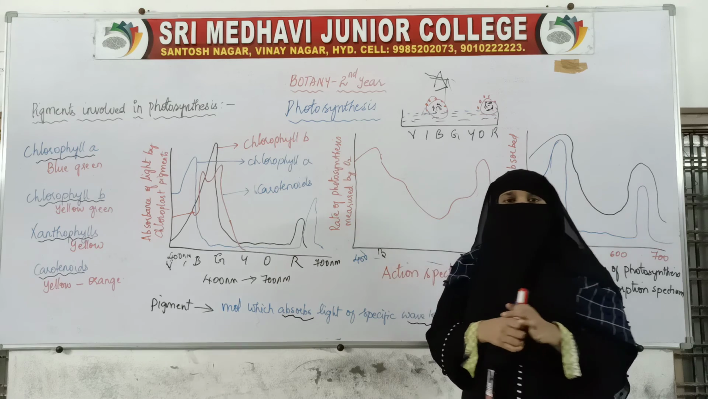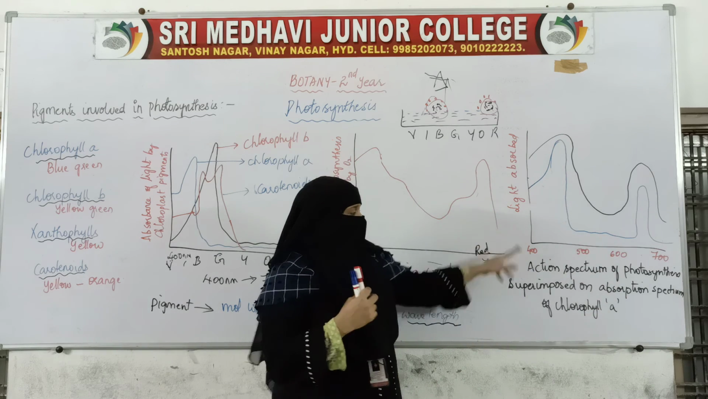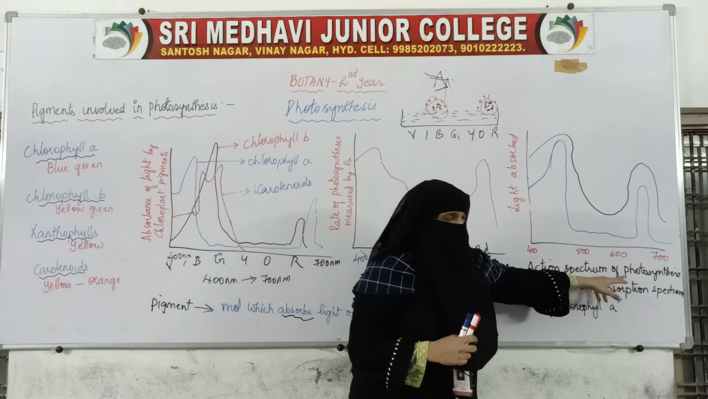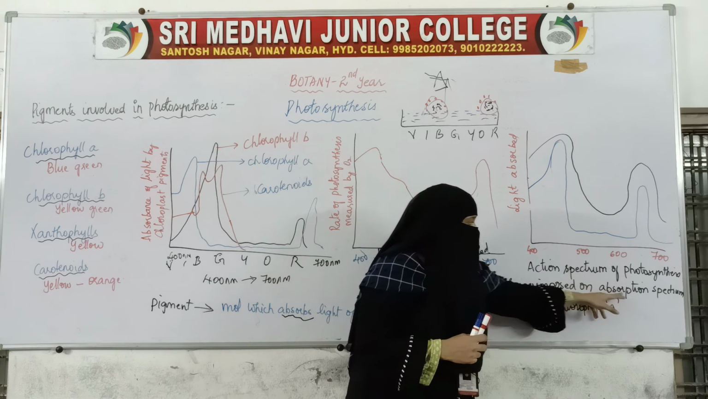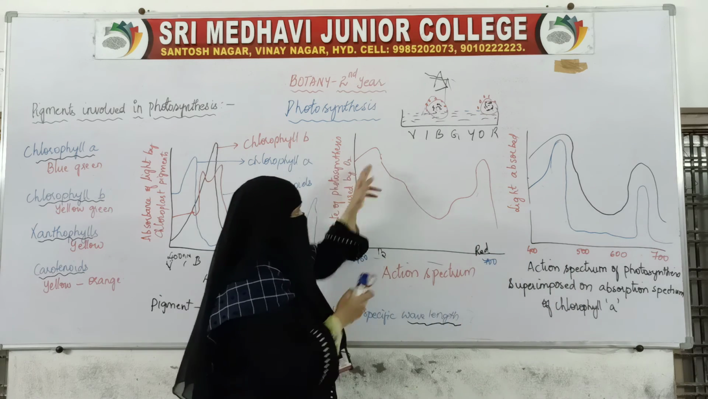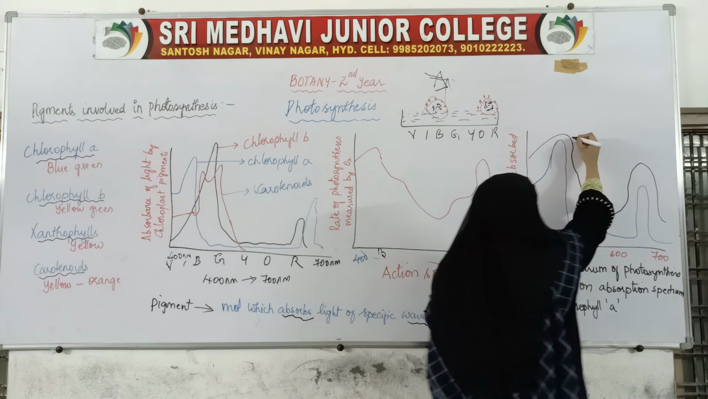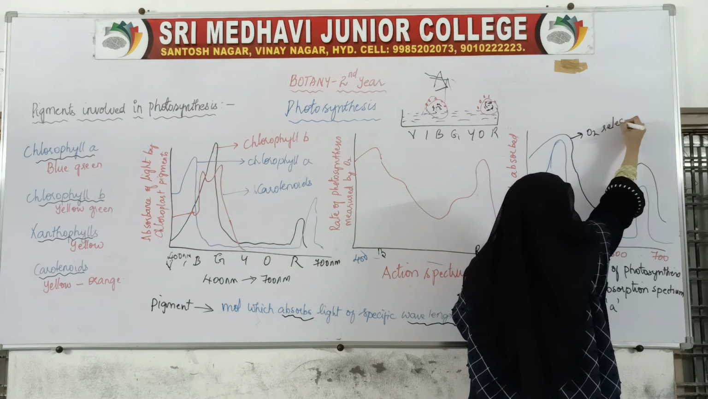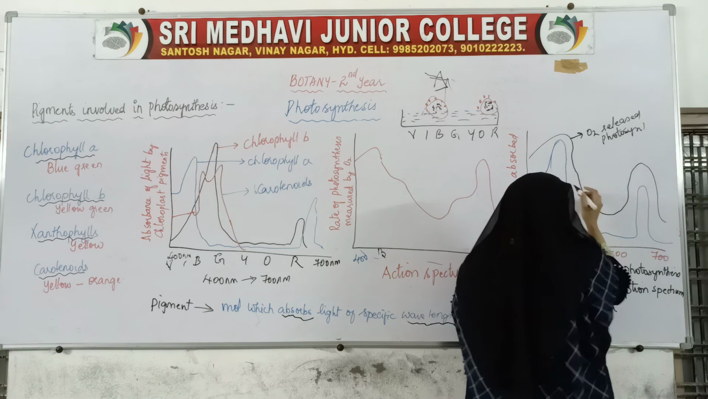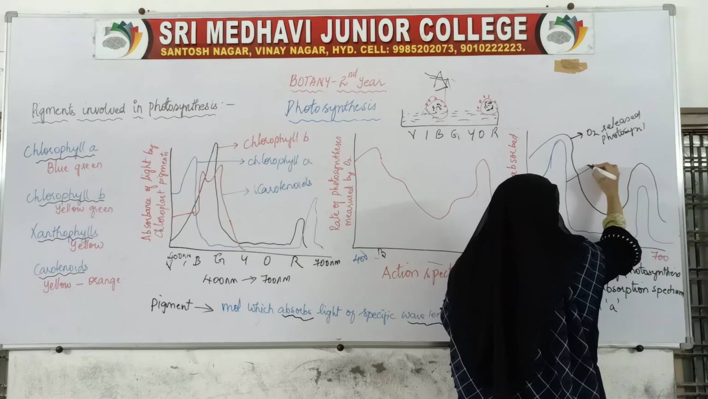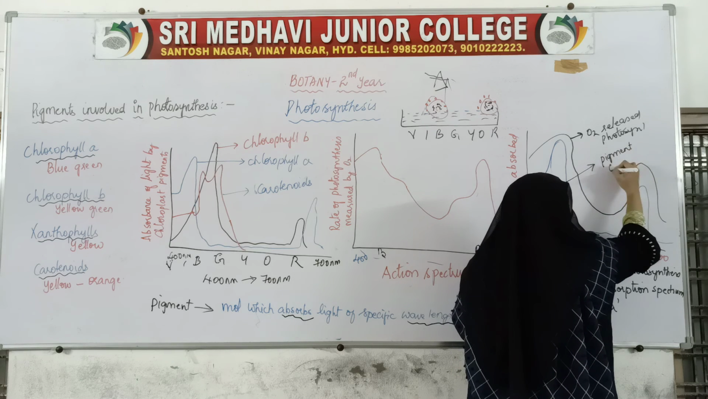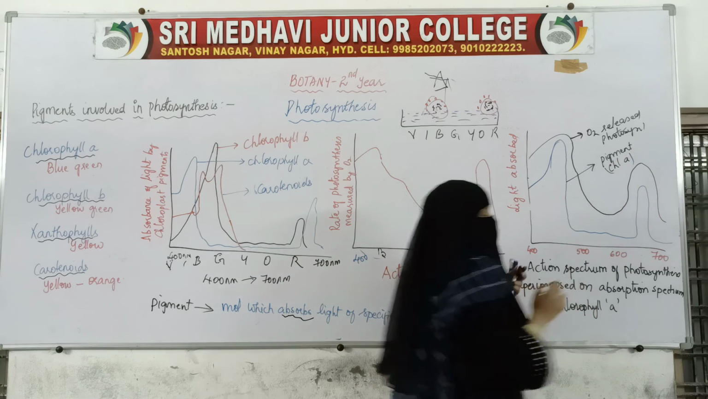So if we combine this graph, now the third graph, it is an action spectrum. This one is the action spectrum of photosynthesis superimposed on absorption spectrum. So it is a combination of this one. You see this oxygen peak. This is the oxygen O2 released during photosynthesis. Okay, and this curve is of pigments, chlorophyll A, especially chlorophyll A.